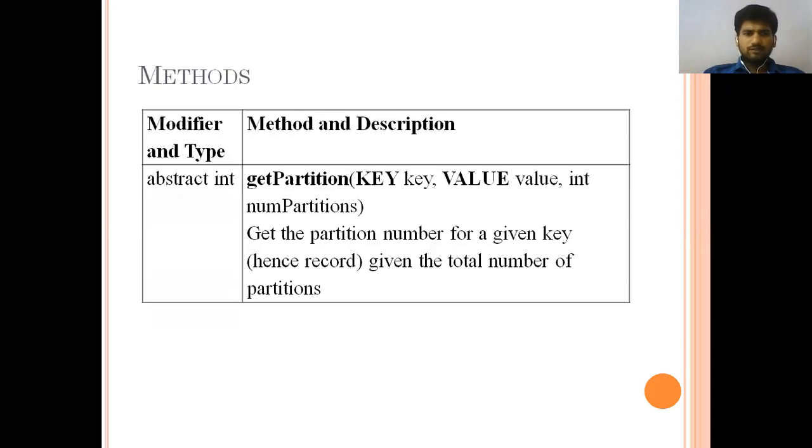Then here we also have a method, getPartition. It takes the key, the value, and the number of partitions. So whether we do 2 partitions or 3, based on how many clusters there are, the number of partitions is taken from the getPartition method.